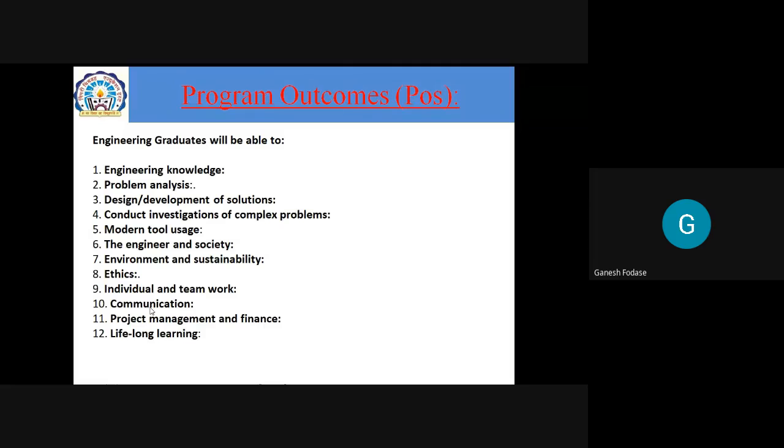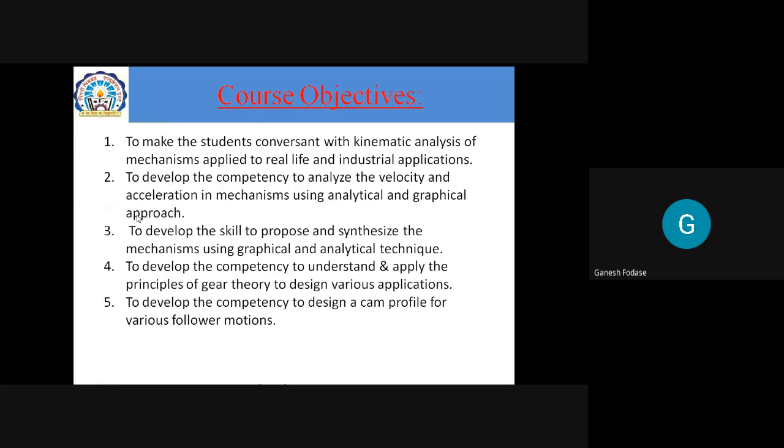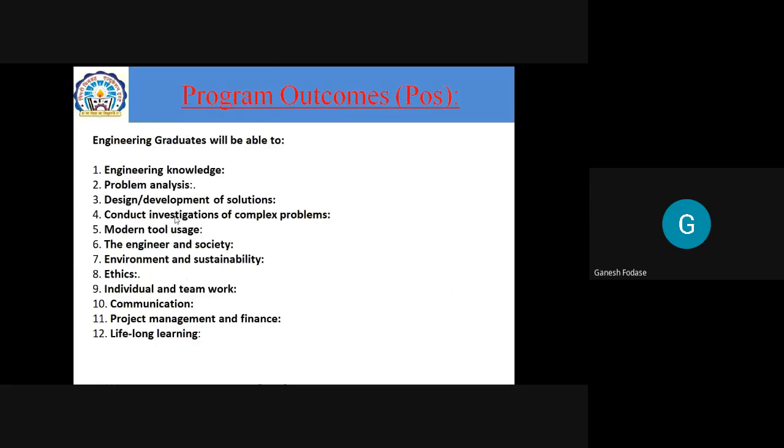Now, communication means there are different types of communications expected. It is not always oral communication. It may be a documented communication also. Then project management and finance, lifelong learning. These are the 12 program outcomes expected from your side as an engineering graduate. Okay, this slide was misplaced actually. Okay, I will come to the course. I talked about program. As a mechanical engineer, you must have this knowledge, you must have these skills.